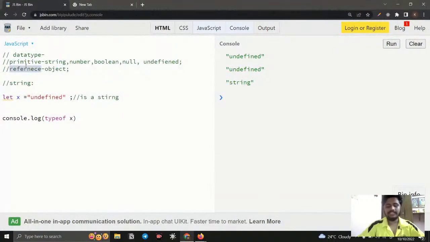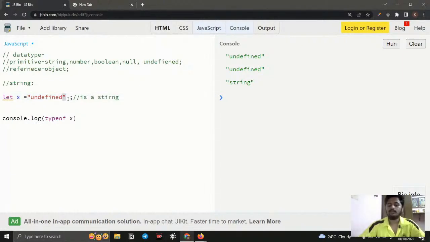So then come to reference data type. So what is the difference between primitive data types and reference data type? Just right now understand, primitive data types can hold only one value. Reference data types can hold more than one value. And some people know JavaScript, I know that, it is not only the difference. The main difference is something else, so that we need to discuss later.